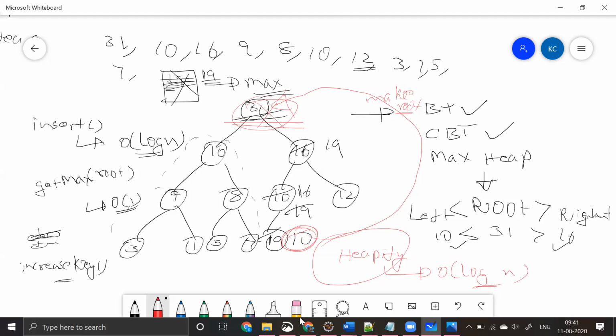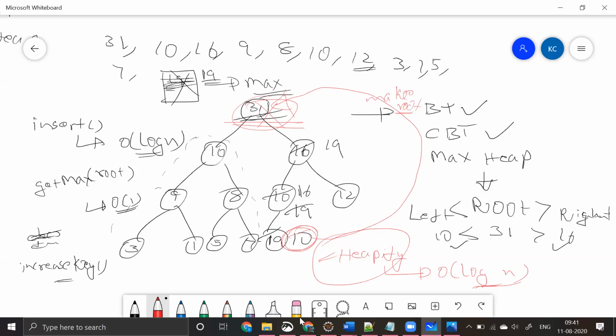You need to make this as a root, and then you need to follow this heapify function. Okay, what is this heapify function? It means you need to make 10 the root, and after that you need to adjust your total heap, right? So eventually 10 may not become the root, but some element in your tree will become the root.